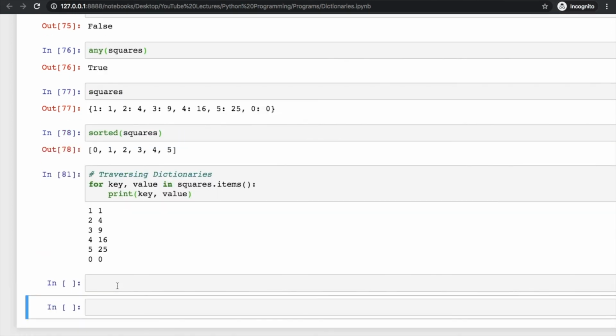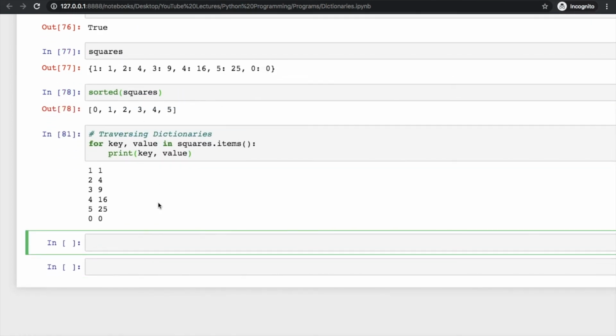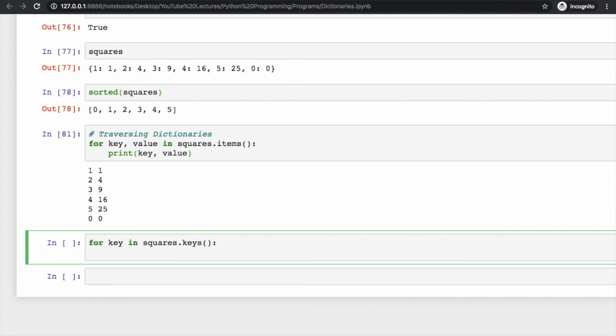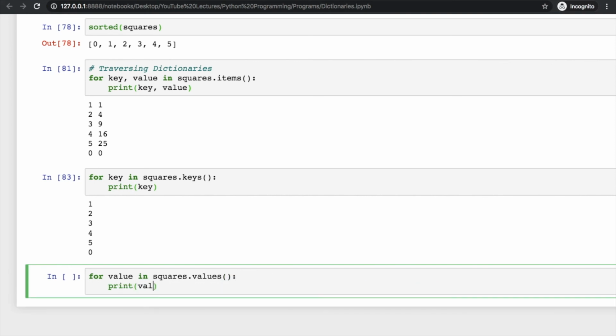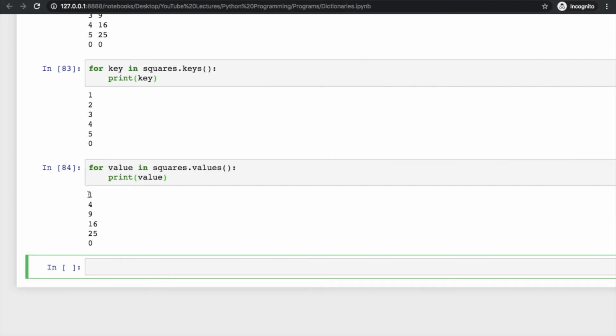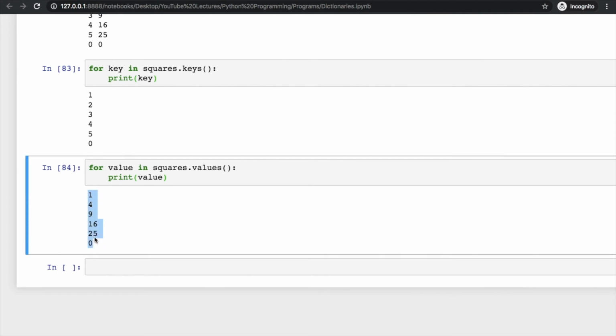Clear? Now try to print all the keys of the dictionary. So for that you have to do for key in squares dot keys. Now try to print key one by one, and here we have that. You can also print the values of the dictionary. For that you have to use the values function, print the values of the dictionary one by one, and here we have all the values of the dictionary.